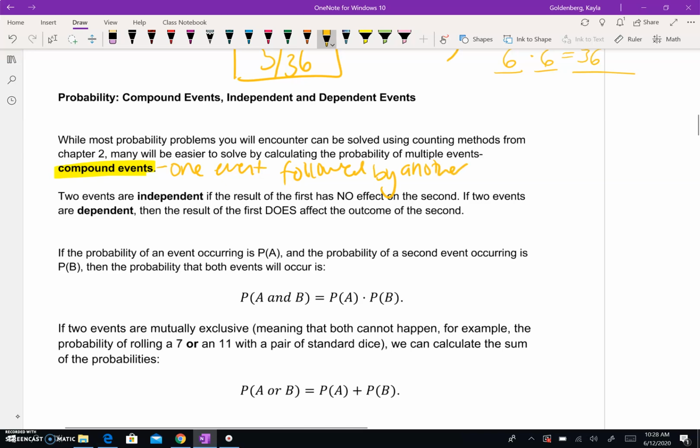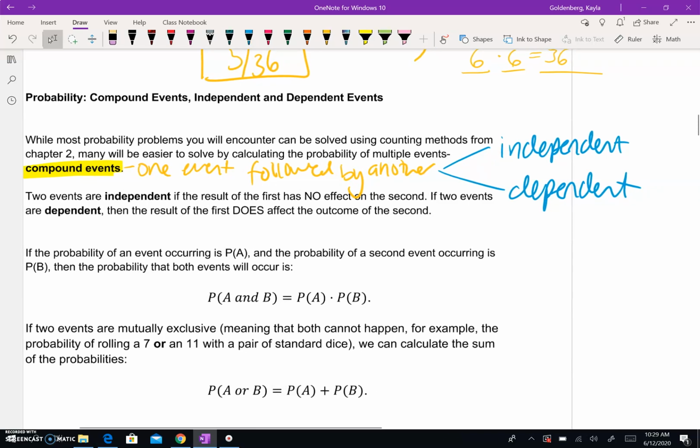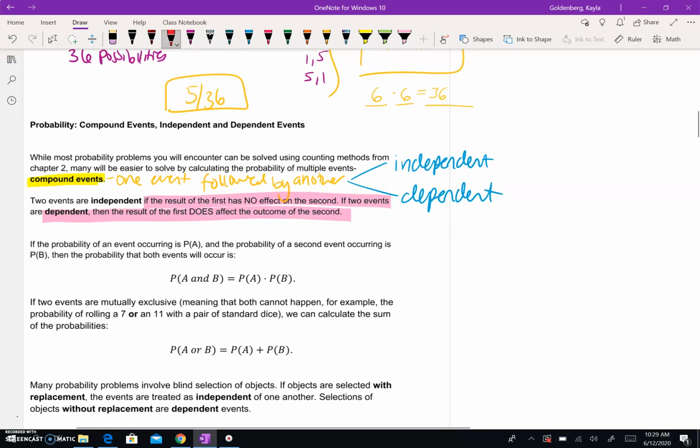And the key idea here with compound events is that there are 2 cases. There are 2 different types. One is called independent, and one is called dependent. And what they mean is independent is if the result of the first has no effect on the second. And dependent is where the first event does affect the outcome of the second. So I would put something of these 2 definitions in your notebook, right? You can put it word for word. You can put it in your own words.